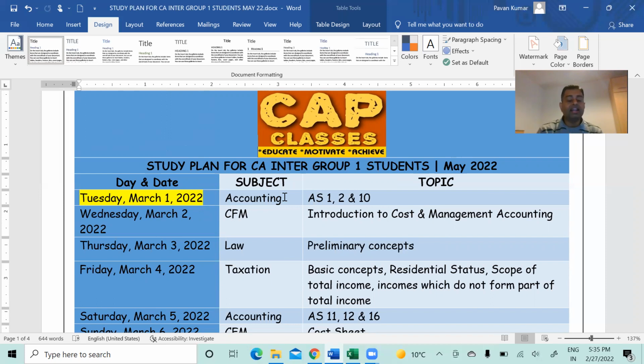So practically for one subject, you have 18 days, which is, in my opinion, much more than what is required. 18 days for one subject, you can literally kill it. I'm seriously telling you, even if you are a mediocre level student, whatever your hardworking level, understanding, grasping level or memory, even if you say, Pavan sir, I'm quite a mediocre, normal student, still, my dear friends, I'm telling you, this will work.